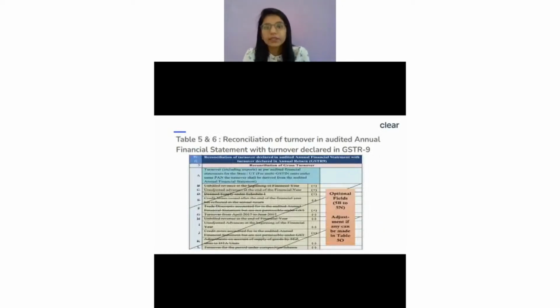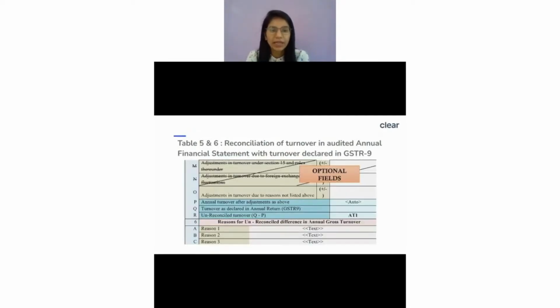Now another important part: do I have to actually show all this breakup? Can I directly show the entire difference amount under, if you just see over here, there's a row called 5O. Can I directly show everything under the 5O itself rather than showing all that breakup? So that would be the next question, and let me ask this question of all of you. Can I directly show the entire information under the 5O itself rather than showing all those breakups?